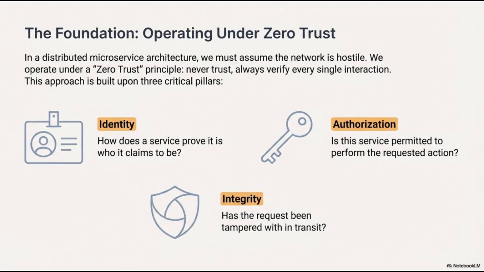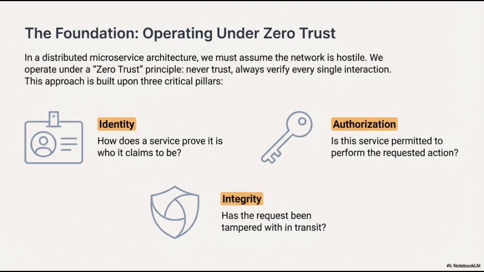First, we address identity. In a zero-trust environment, we cannot rely on network location for security. We must ask, how does a service prove it is truly who it claims to be? This requires robust mechanisms to authenticate the identity of every service making a request.